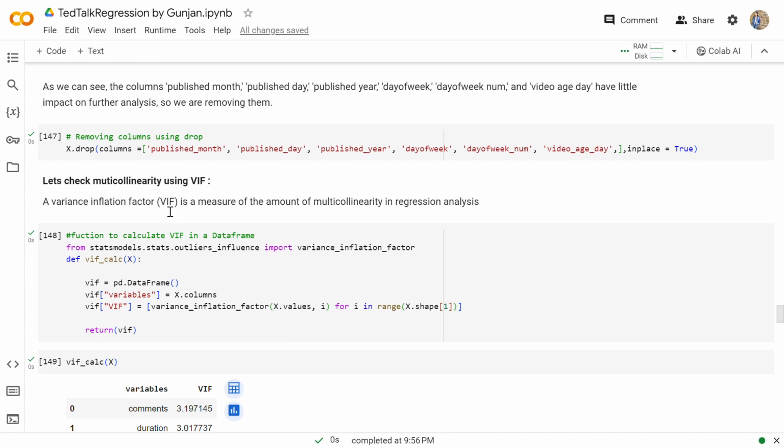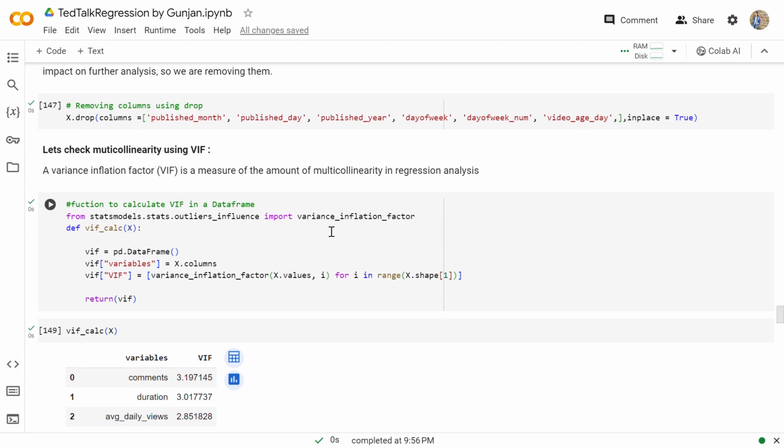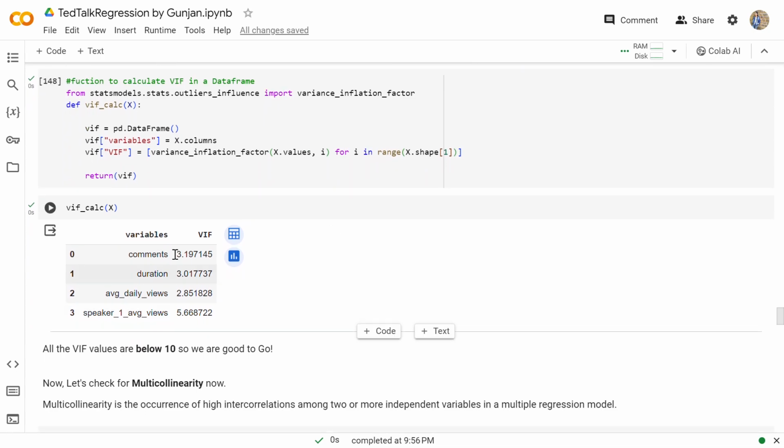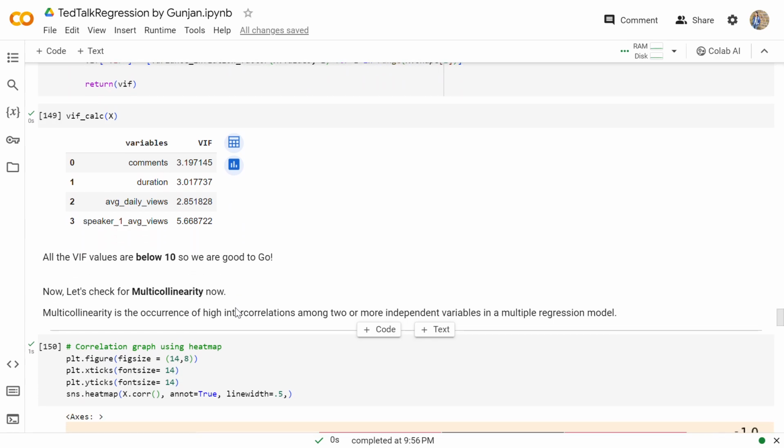So now we'll check for multicollinearity with the help of the variance inflation factor, which is a measure of the amount of multicollinearity in regression analysis. So from here we can see that all the values of VIF are below 10. So we are good to go.